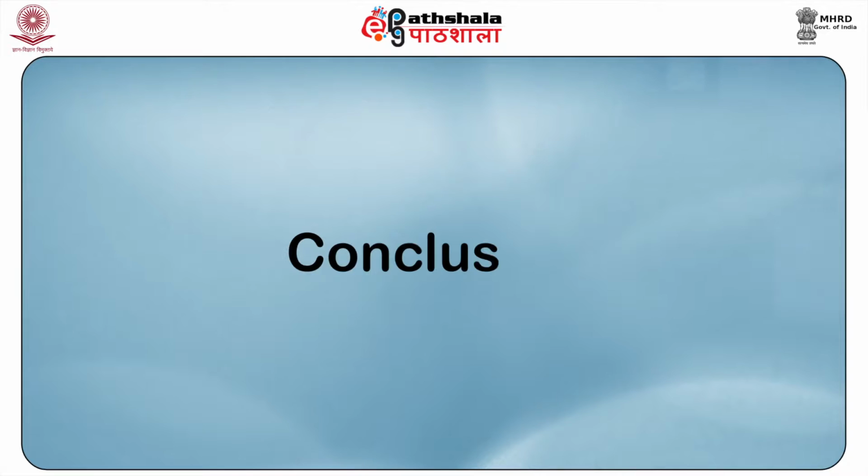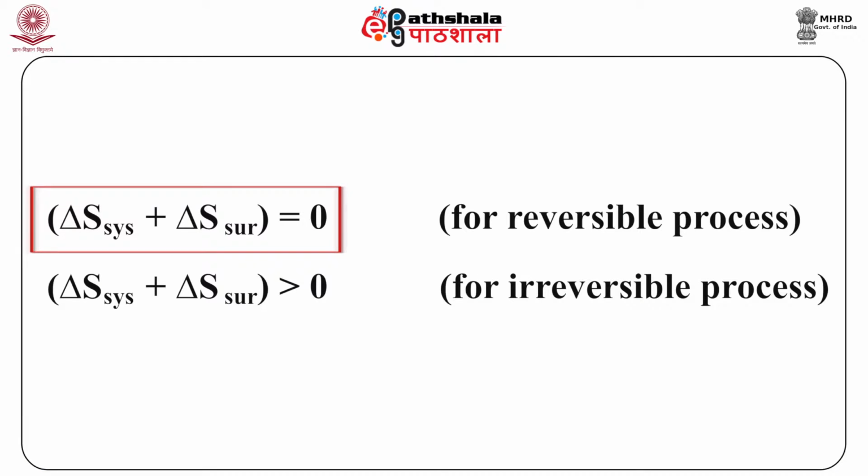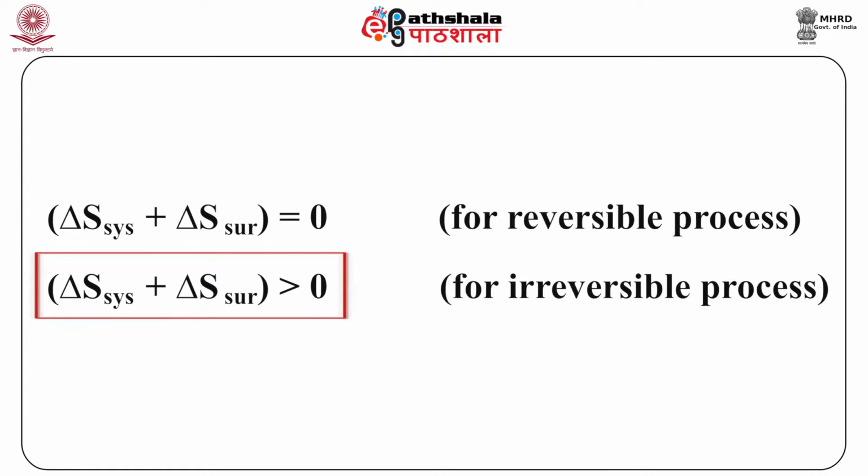Let us see the conclusion. During an irreversible isothermal expansion, there is always an increase in the entropy of the system and the surroundings taken together. While during the reversible isothermal expansion, the entropy of the system and the surroundings remains the same. This can be written as delta S system plus delta S surroundings is equal to 0 for a reversible process, and delta S system plus delta S surroundings is greater than 0 for an irreversible process.